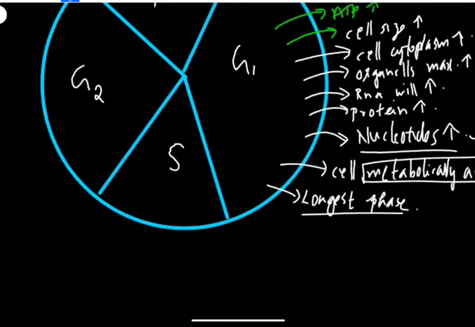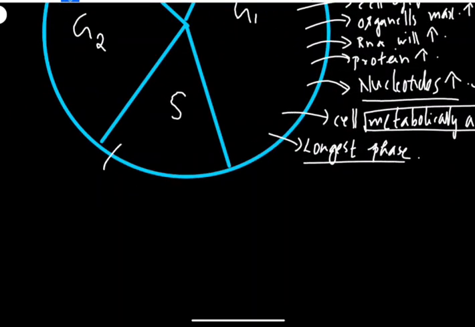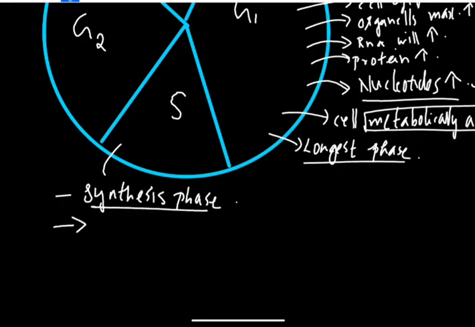Then the next one will be the synthetic phase. S phase is also known as synthesis phase. Why is it called a synthesis phase? Because it synthesizes DNA.